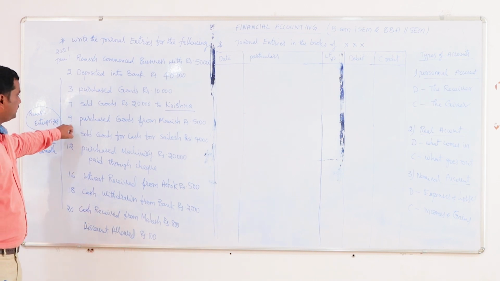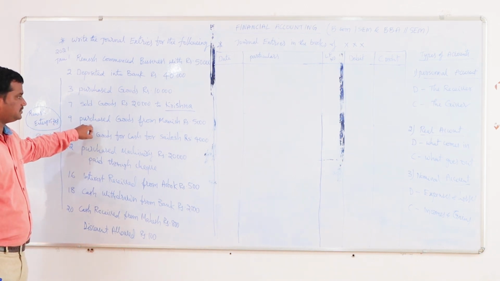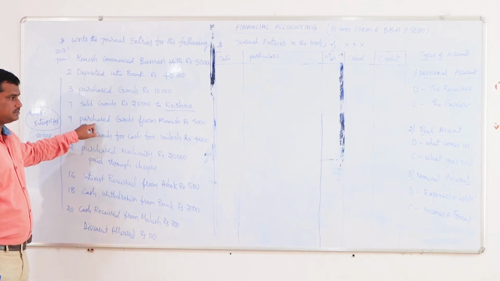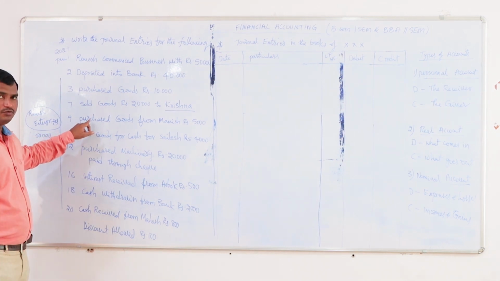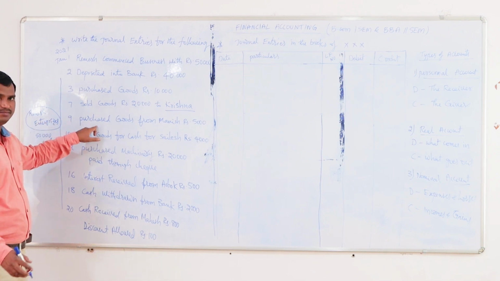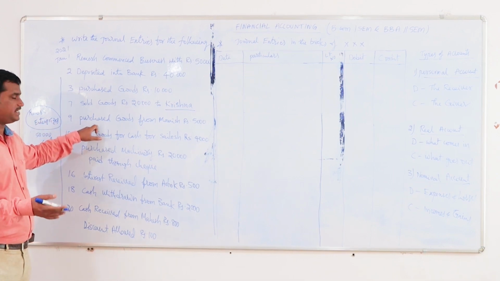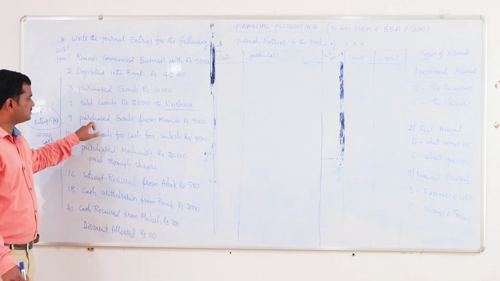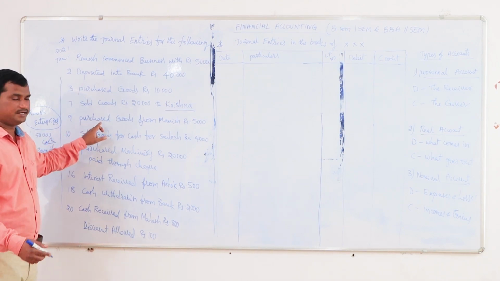So on 9 we are purchasing goods from Manish for rupees 5,000. Here it is also a purchase transaction. As we said earlier, purchase is an expenditure to the organization. We are purchasing something, so we have to pay the cash. That is an expenditure to the organization. So purchases we should always write on the debit side.